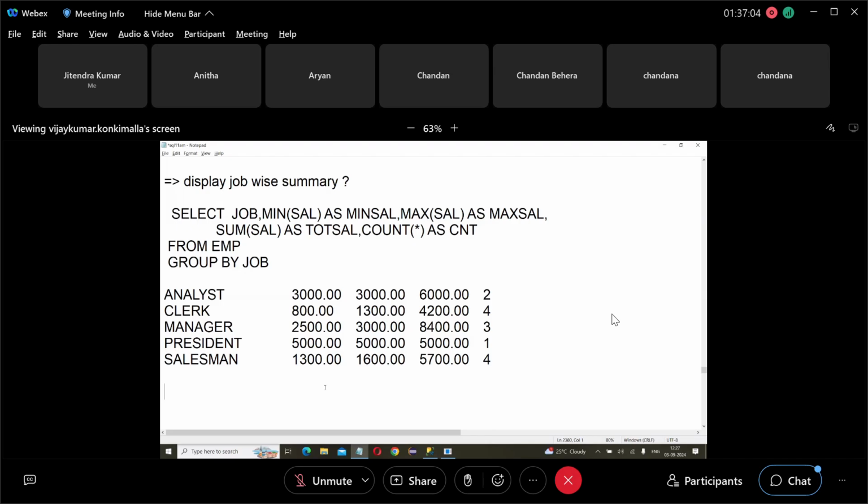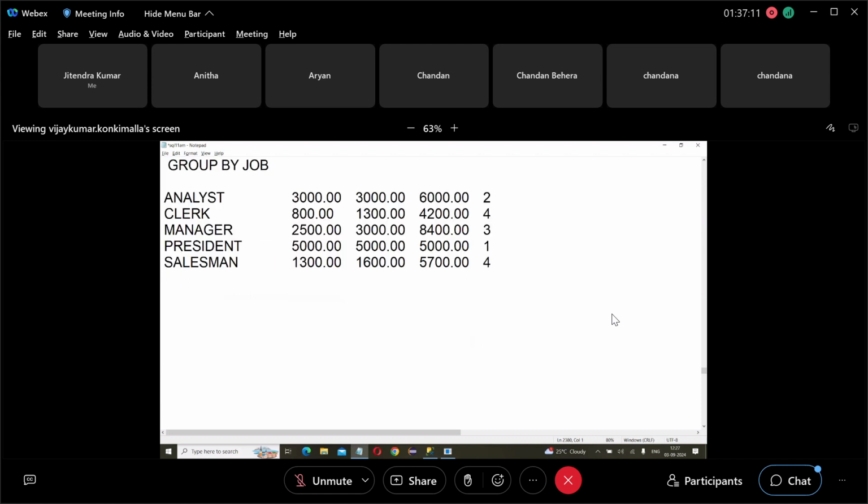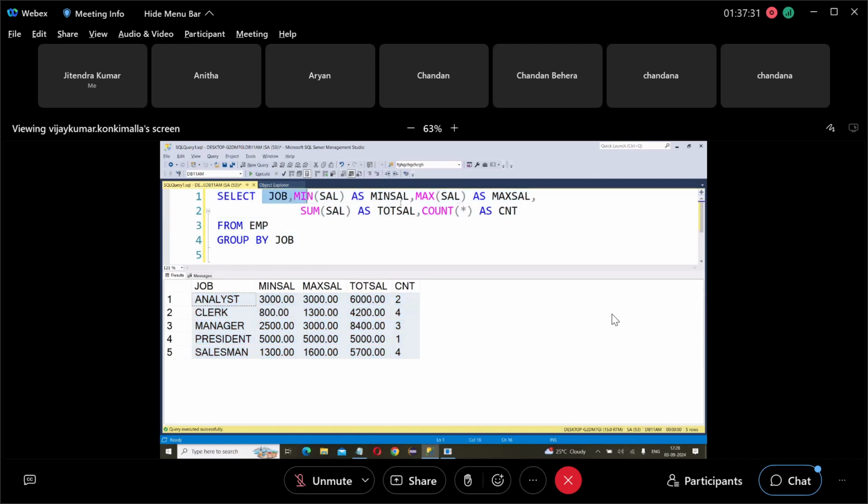Okay. Now, next one. But I want to display, for example, year wise number of employees. Previous one was job wise, but I want year wise. Then grouping is based on what? Grouping is not based on hire date. Grouping is based on year.